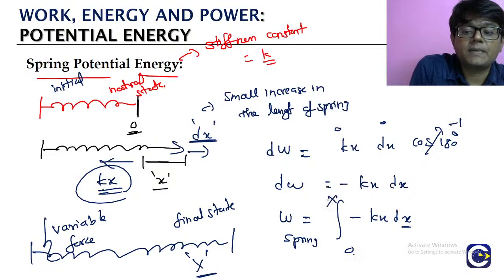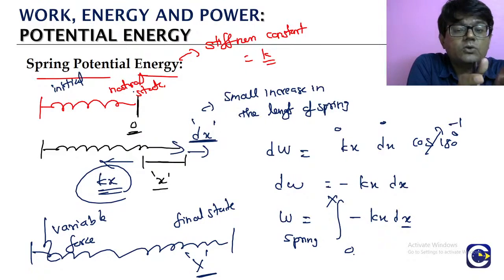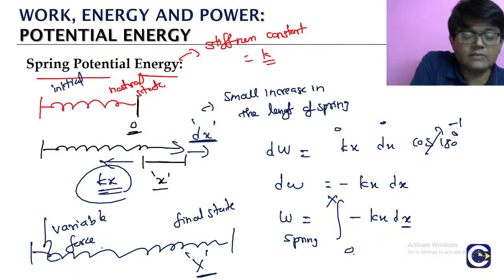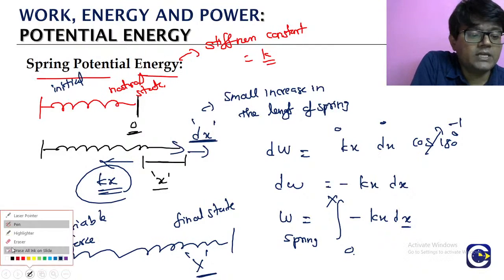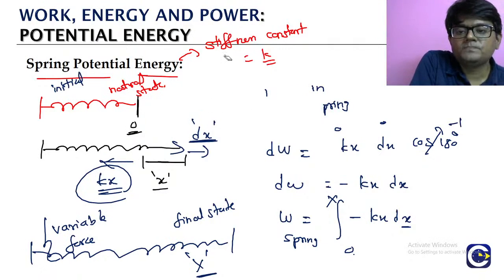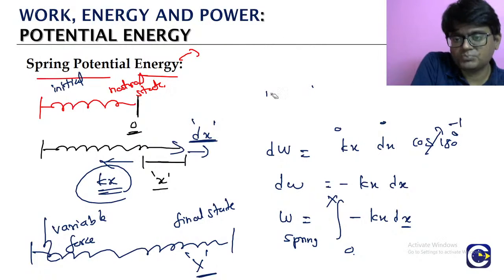0 to capital X. Initially, no elongation, 0. By the time we reach the final state, what is the elongation value? Capital X. Okay. So now we are going to find out what is the work done by the spring force.